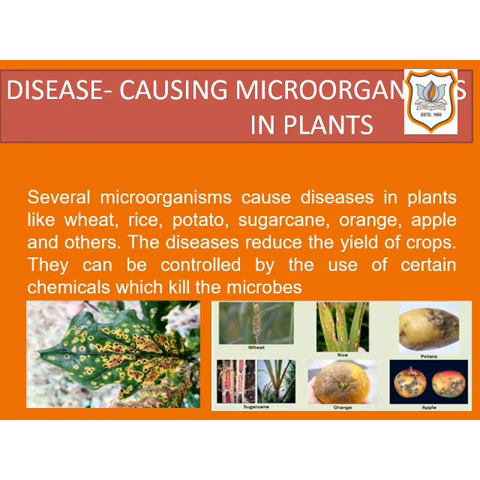For example, several microorganisms cause disease in plants like wheat, rice, potato, sugarcane, oranges, apple and others. Some of the common plant disease caused by microorganisms are rust of wheat, citrus canker and yellow vein mosaic of bhindi, that is okra. The disease of plant caused by microorganisms reduce the yield and quality of various crops. The plant disease can be controlled by use of certain chemicals which kill the disease causing microorganism, and in this way we can preserve our plants.